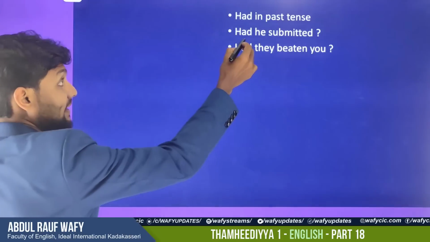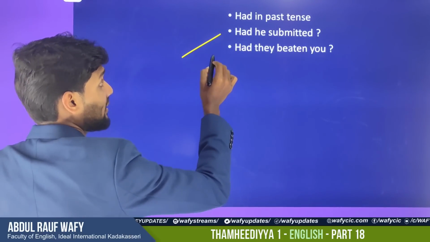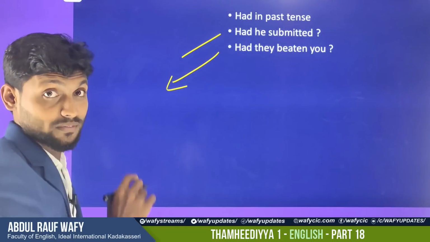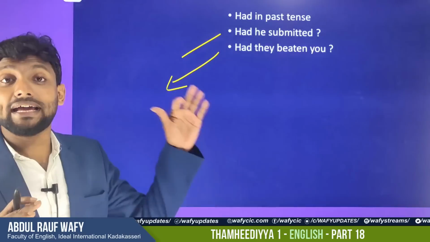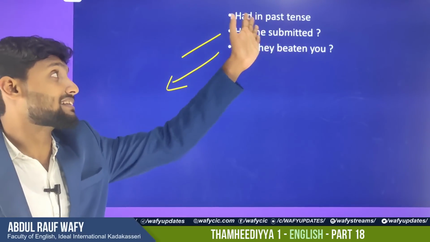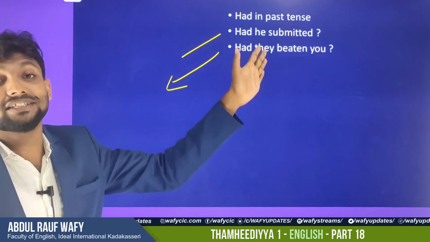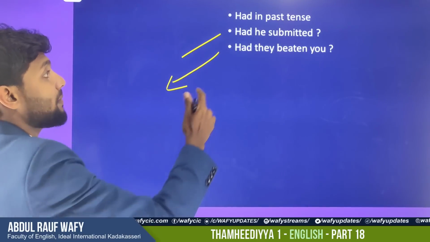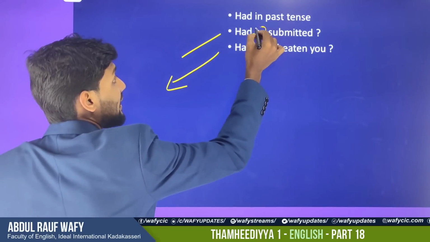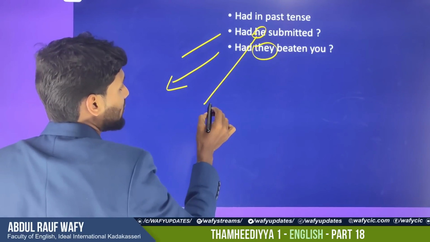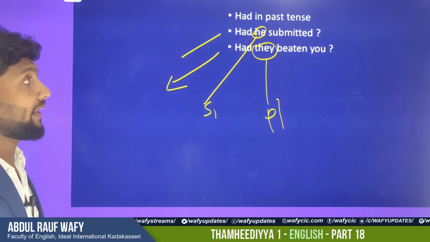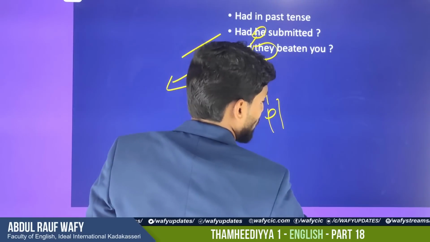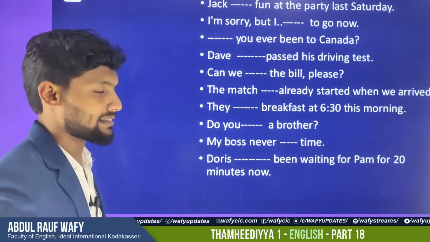Like that. Had he submitted? Had they beaten you? Like that. Had, with past and perfect sentences, for denoting the past we use it. Maybe it can be "had he", it can be "had they", both singular and plural. Understand? Both are there. Okay, so let's move to a simple exercise.